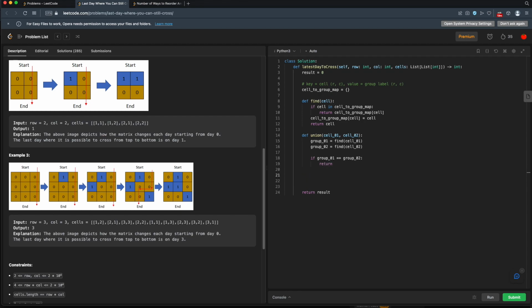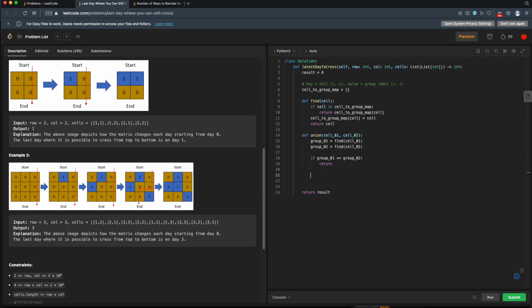Cool. If they're not the same, typically you would have to find the greater or lesser groups, do some swap. For me, I'm going to do this super simply. If these are not the same group, I'm just going to force group 2, or cell 2, to be in group 1, and then we'll go through and find all of the other cells in group 2 and force those cells to be in group 1 as well.